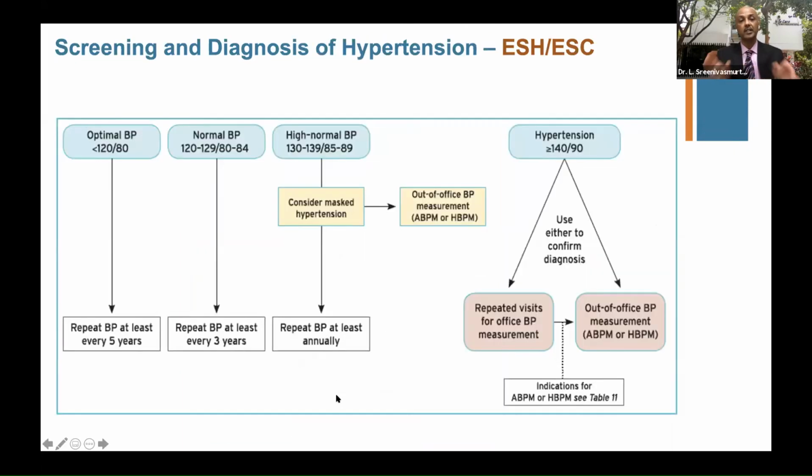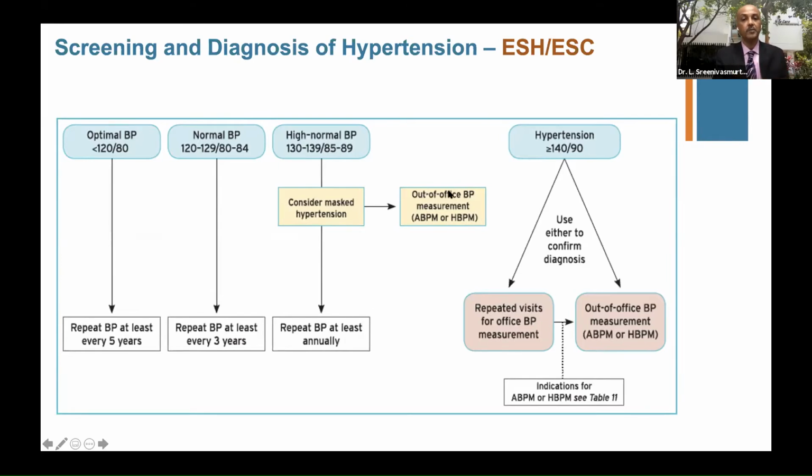Now let us look at screening and diagnosis of hypertension with a perception of ESH and ESC: optimal, normal, high normal, and hypertension. We'll not talk about these two. We'll talk about the high normal BP, 130 to 139 and 85 to 89. Always rule out the masked hypertension in this segment, and that is where this high normal classification helps us in the clinical practice. And repeat this at least annually, they say, but I would say every 3 months, and then you need to diagnose and work up when you suspect the masked hypertension.